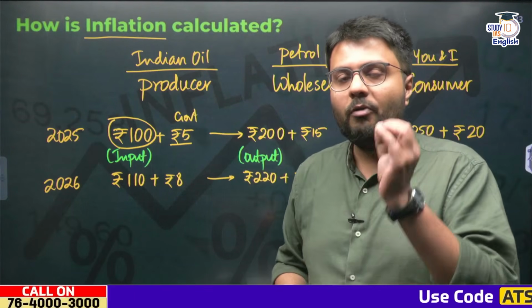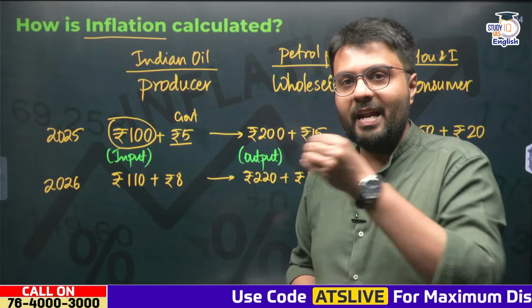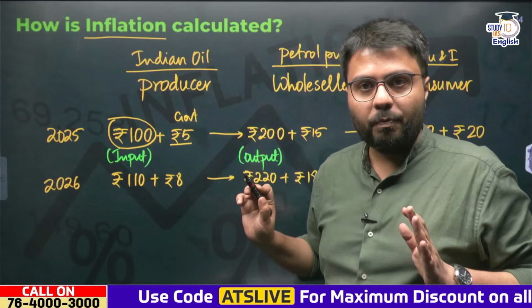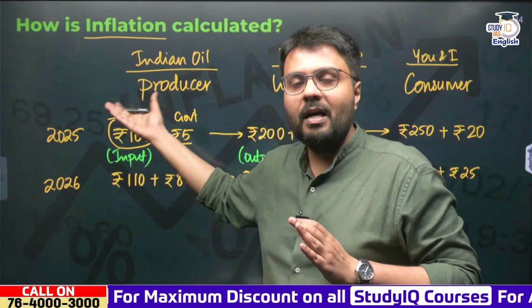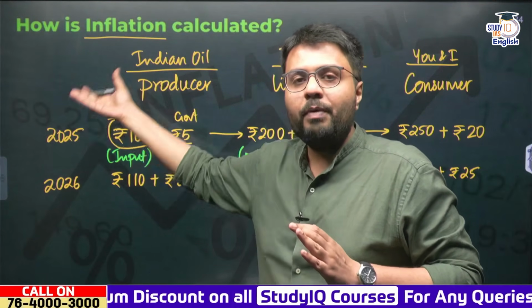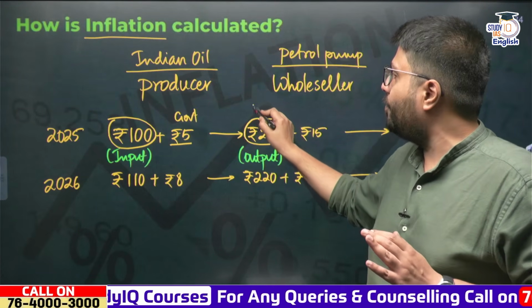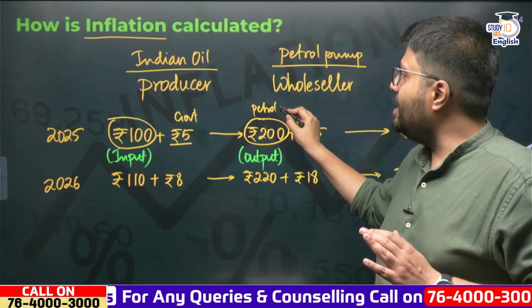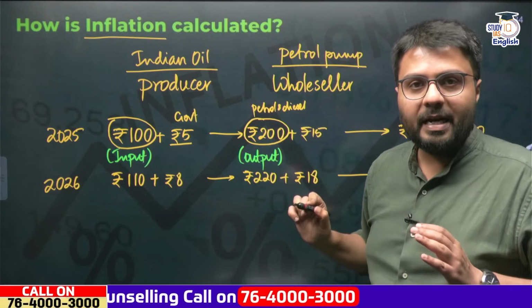But all in all, how much is Indian Oil spending just on its raw materials and inputs? That is 100 rupees. Now using that 100 rupees worth of crude oil, labor and equipments, Indian Oil is able to produce 200 rupees worth of petrol and diesel. So this is the output of the producer called Indian Oil.